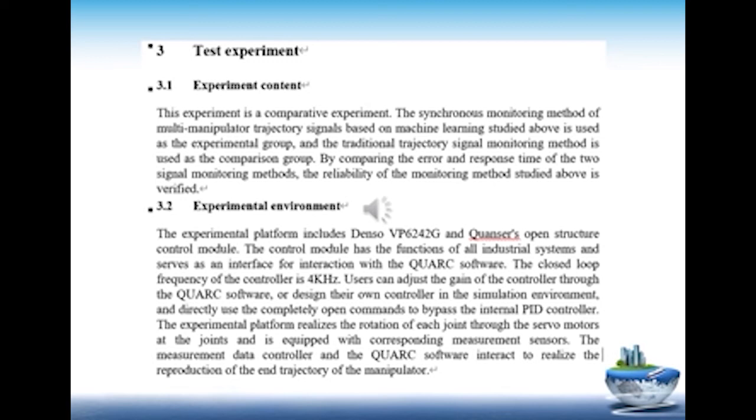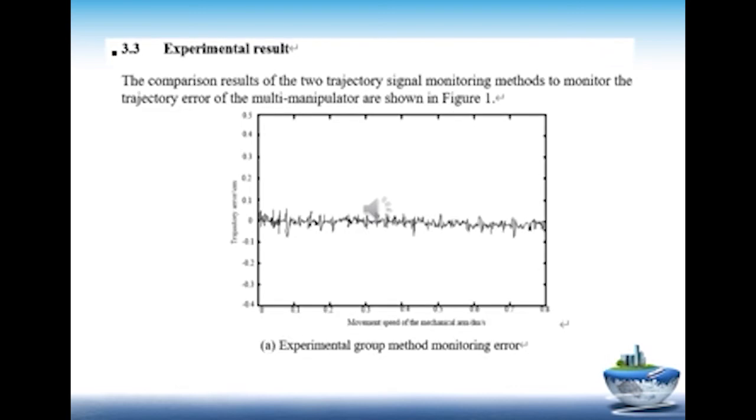The experimental platform realizes the rotation of each joint through the servo motors at the joints and is equipped with corresponding measurement sensors. The measurement data controller and the Quark software interact to realize the reproduction of the end trajectory of the manipulator. Experimental result. The comparison results of the two trajectory signal monitoring methods to monitor the trajectory error of the multi-manipulator are shown in Figure 1.